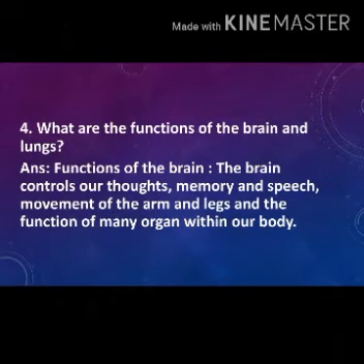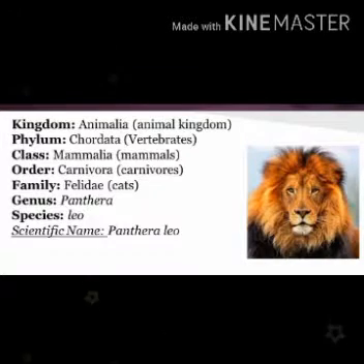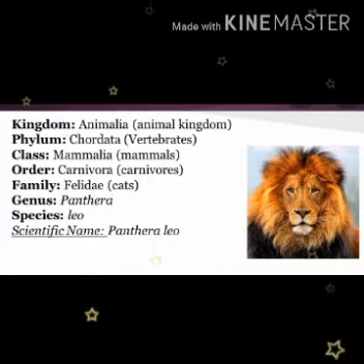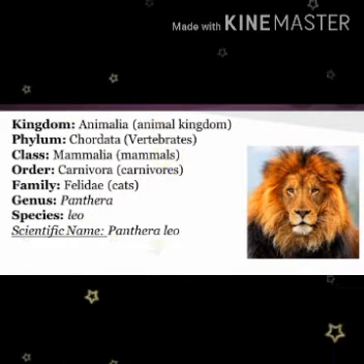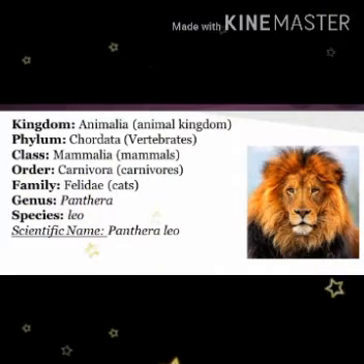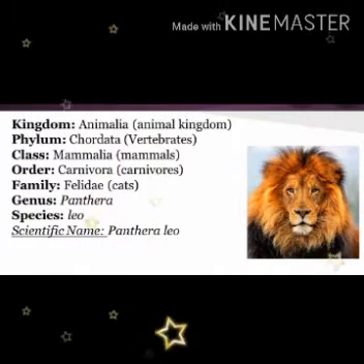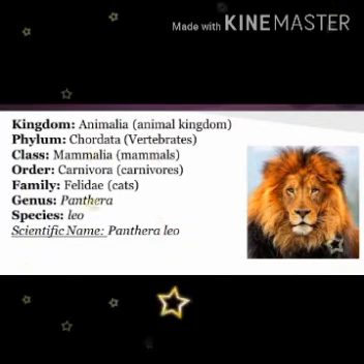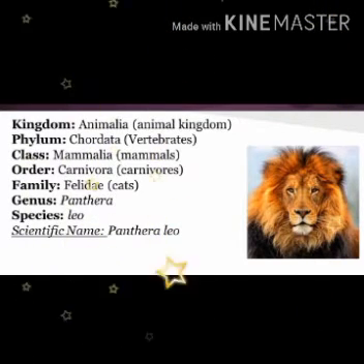Question number 5 is write down the cellular hierarchy of lion. So my learners, the cellular hierarchy of lion is, look at the picture. Scientific name of lion is Panthera leo. Panthera is a genus and leo is species.